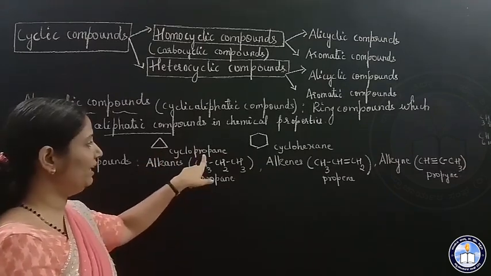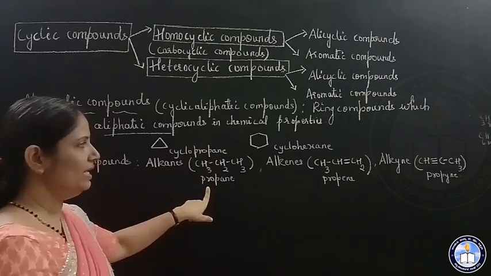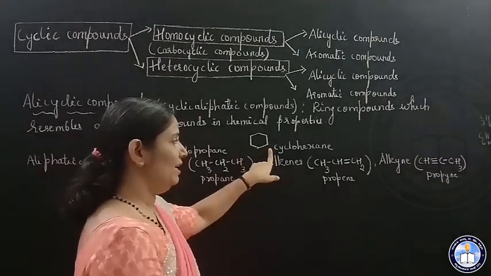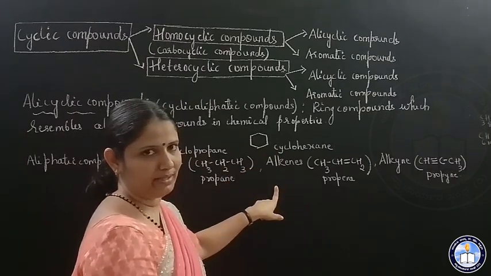Cyclopropane resembles propane, its corresponding aliphatic compound. Similarly, cyclohexane resembles hexane in chemical properties.